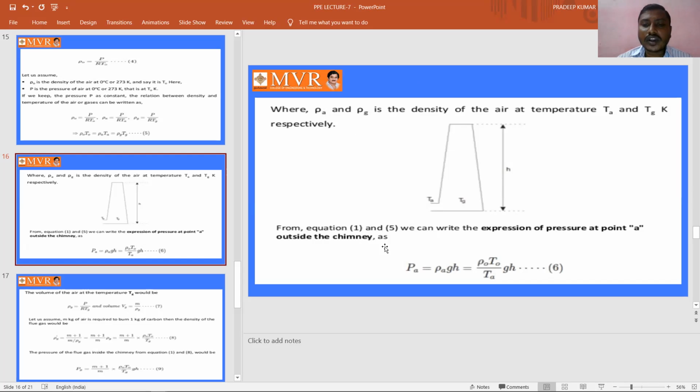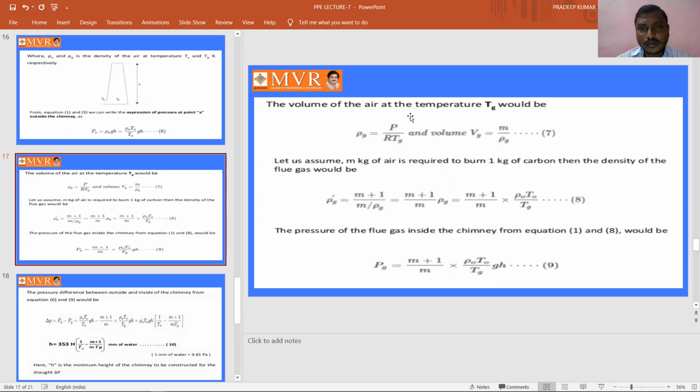From equations 1 and 5, we can write the expression of pressure at point A outside the chimney as pressure A is equal to rho A into g H, which is equal to rho naught by T naught by TA into g H. See here, the volume of the air at temperature TG would be, as I said in the previous slide, rho G is equal to P by R into TG, and volume VG is equal to M by rho G. This is equation 7.